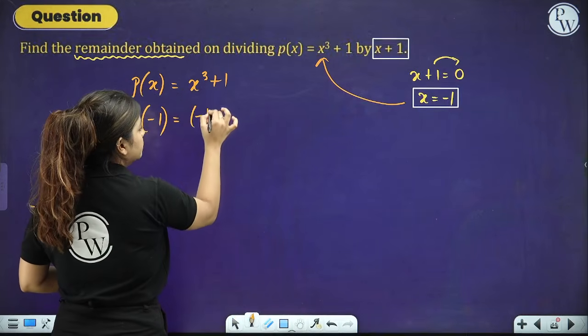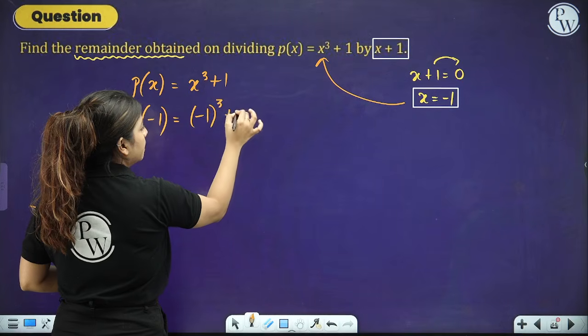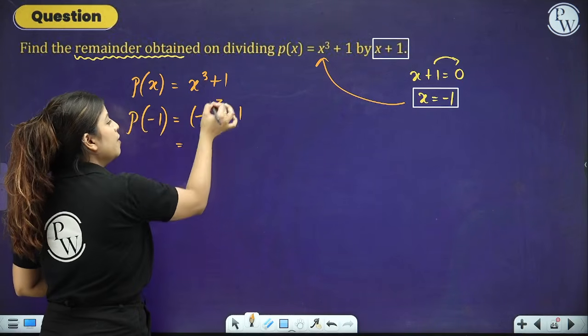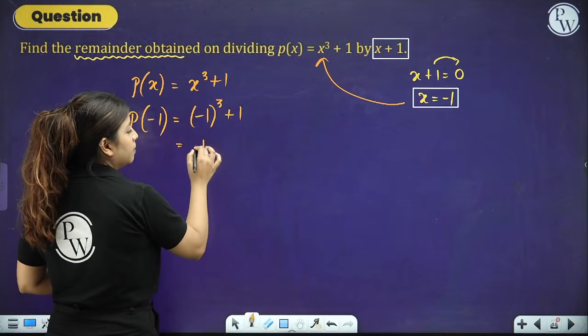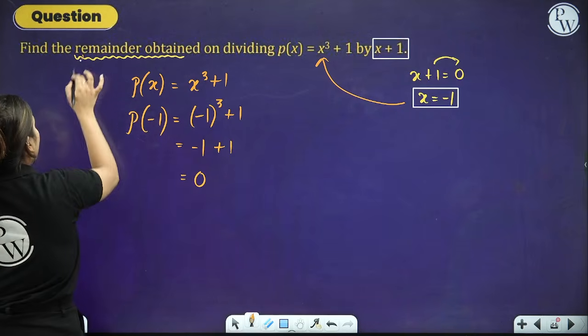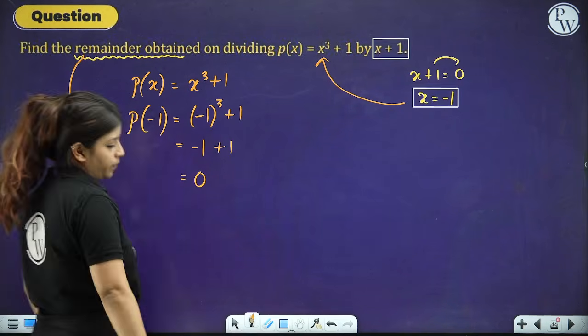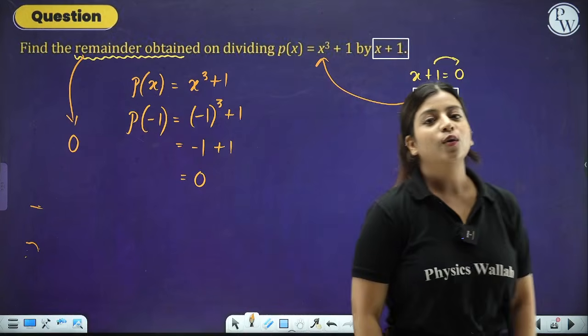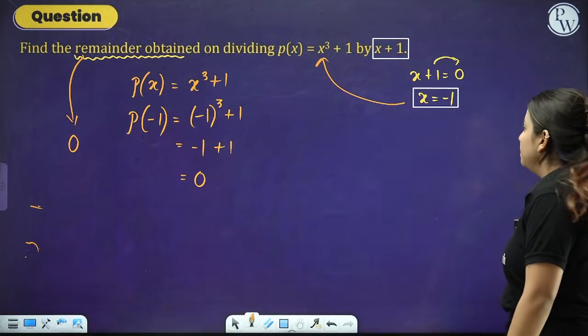So this becomes negative 1 cube plus 1. The cube of negative 1 is negative 1, minus 1 and plus 1, that is 0. So the remainder for this part will be 0. Now this is how you calculate the remainder. Let's do one more question.